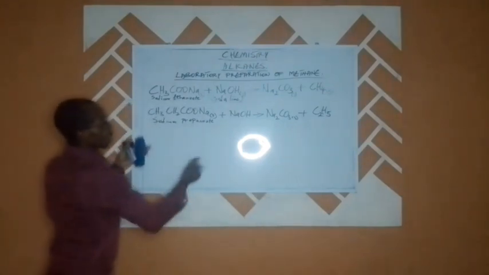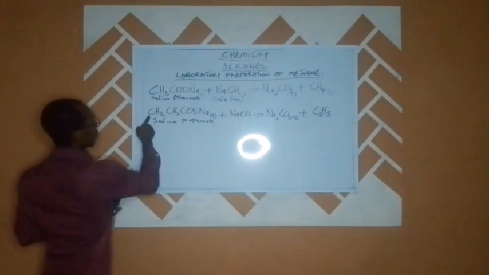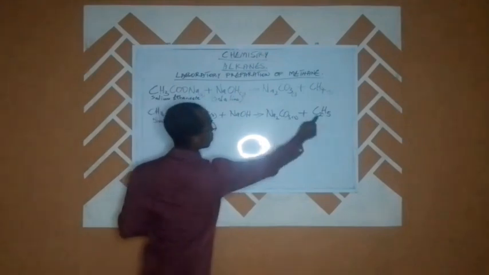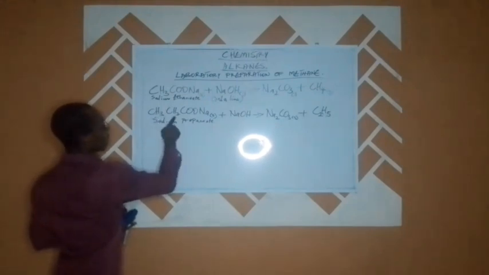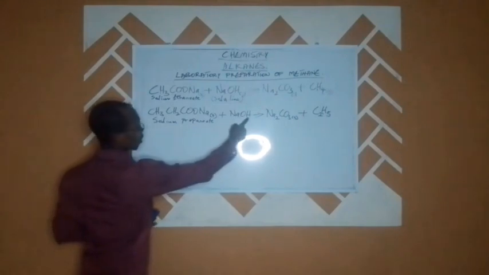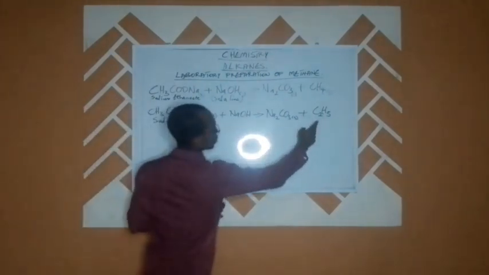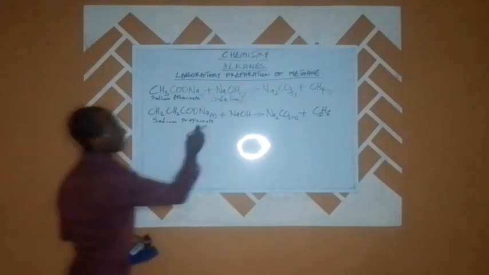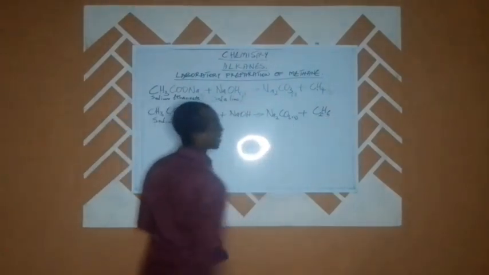If you look at the structural formula now, we find out that we have 3 carbon atoms here, 1, 2, 3, and on our product side we also have 3 carbon atoms, 1, 2, 3. And then our hydrogen atoms on this side, we have 3 and 5, plus 1 to be 6. So that is what we are having here now, our hydrogen atom to be 6. So when we react sodium propanoate with sodium hydroxide, we will be getting sodium trioxocarbonate and